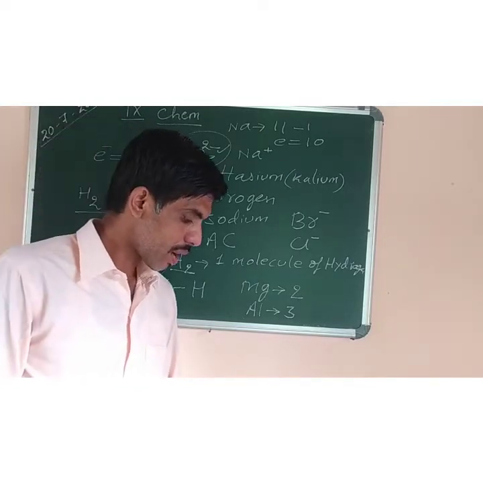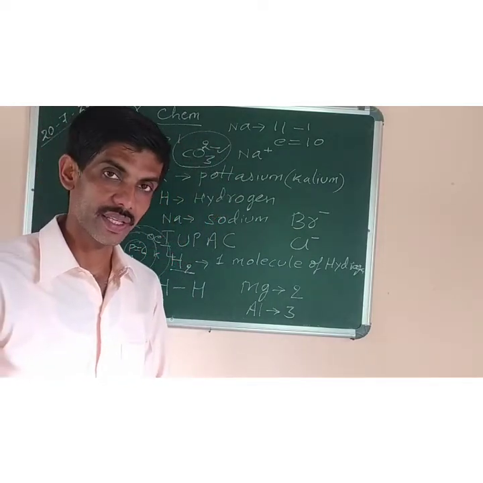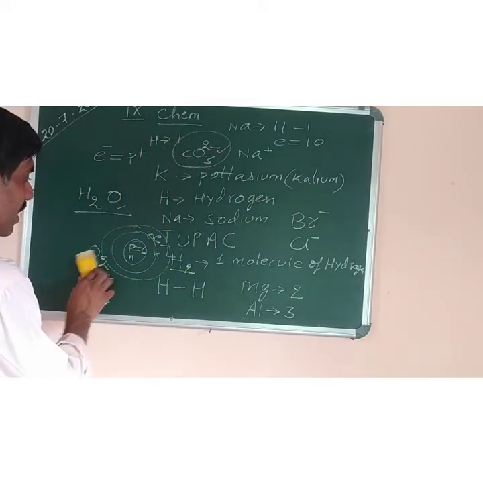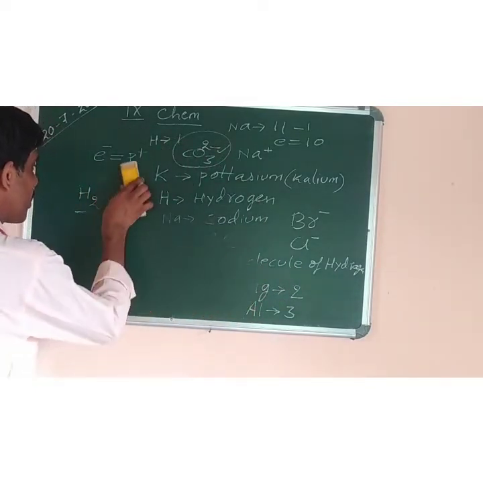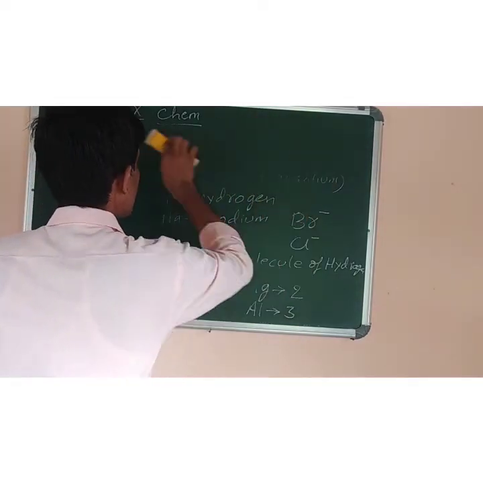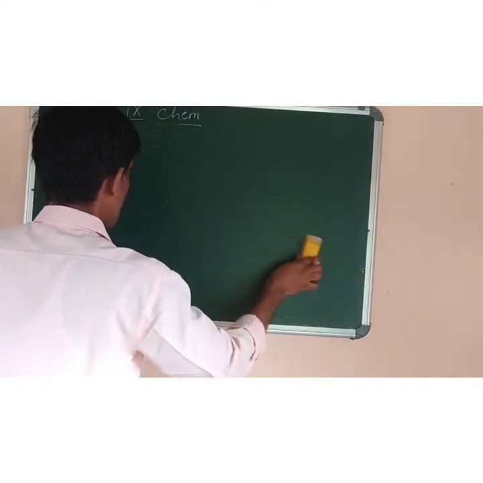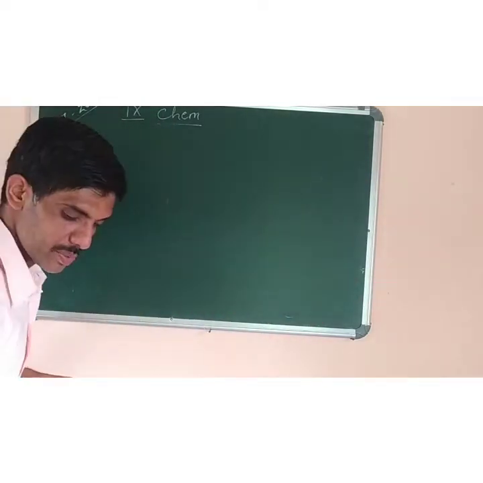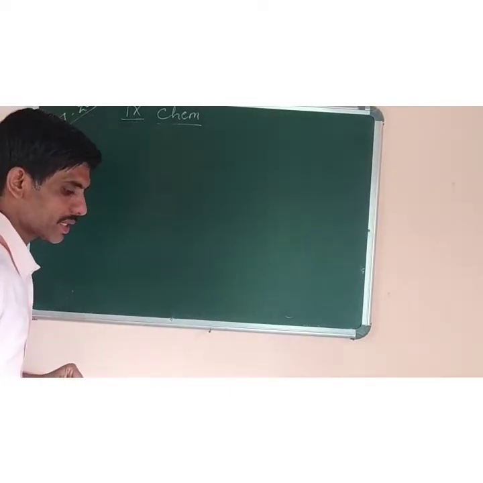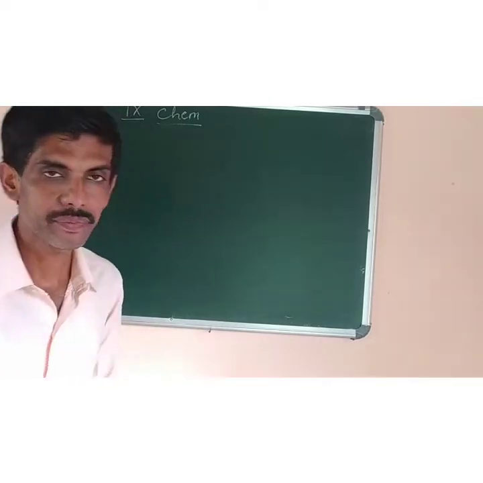Now the next one we have to do is determination of formula from valency. How can you determine the formula of a compound from the valency? If the valency is known, how can you find out the formula of a compound? That you have to practice also. I will show you in the later classes, because now it's not possible, it is only the introduction part. But I am giving you one example, so you can see how to determine the formula from valency.